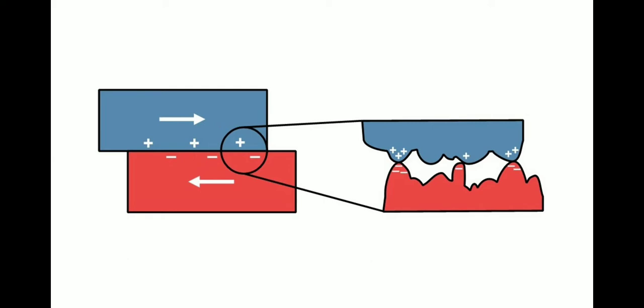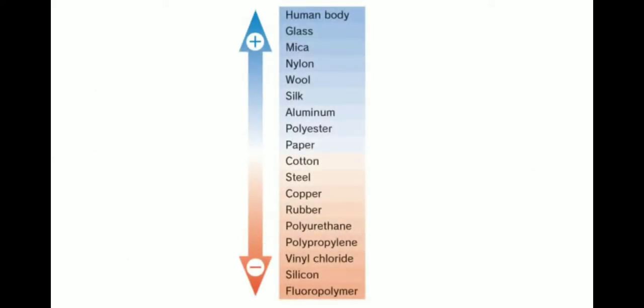So here we can see the list of materials. The topmost part, which is shown in blue, are the objects which will be positively charged, and the objects down here in orange are mostly the negatively charged bodies. So if a glass is rubbed with rubber, for the example that I have shown earlier, glass becomes positively charged, whereas rubber becomes negatively charged.